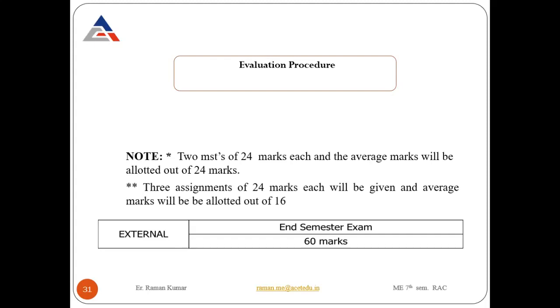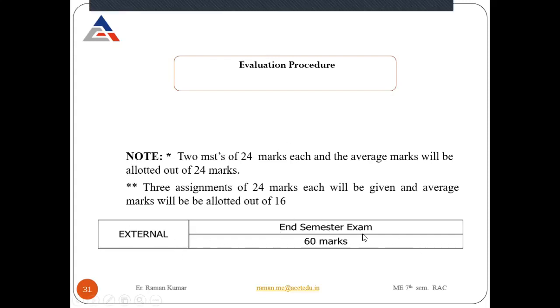So your MST plus assignment, 24 plus 16, will be your internal marks, and the external will be a 60 marks paper.